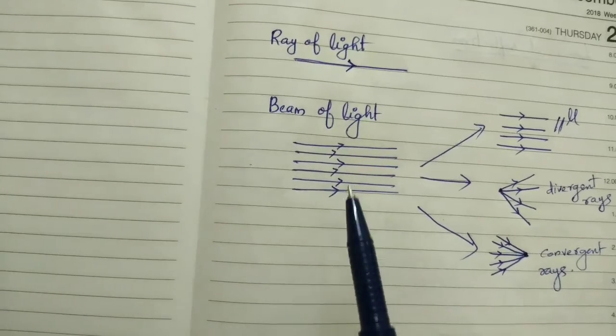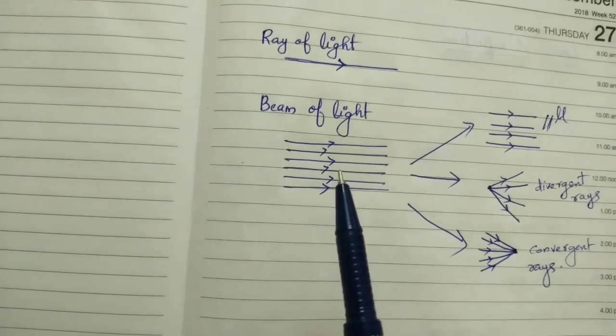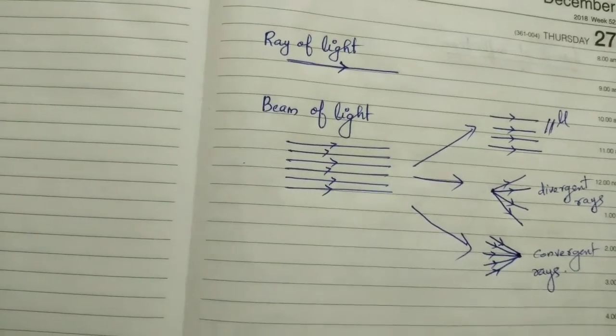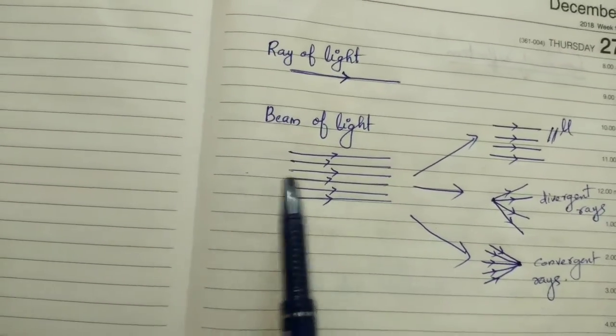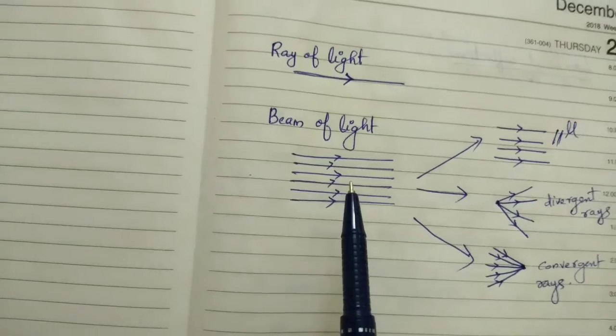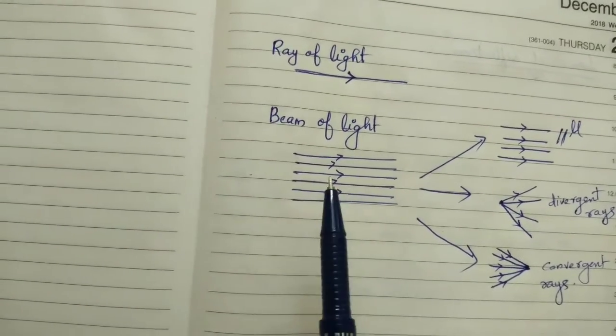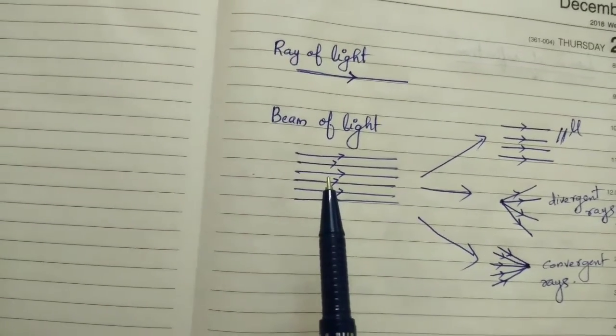Then what is known as a beam of light? From the figure only you can comprehend what a beam of light is. A group of rays, a group of rays of light, or a collection of rays of light, is known as a beam of light.